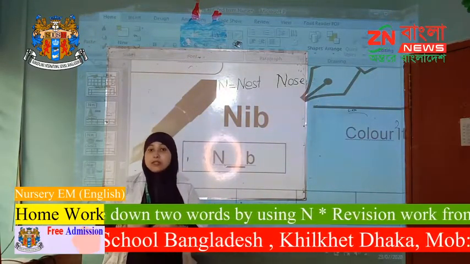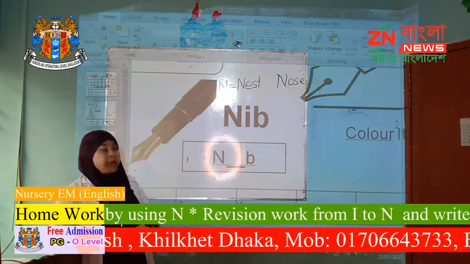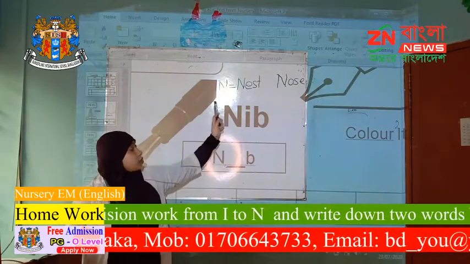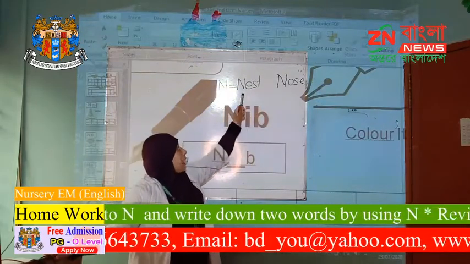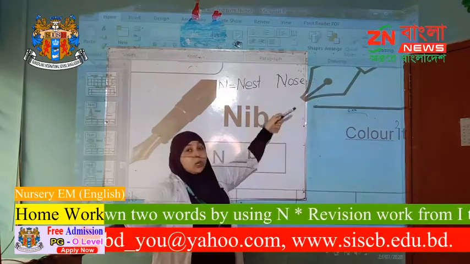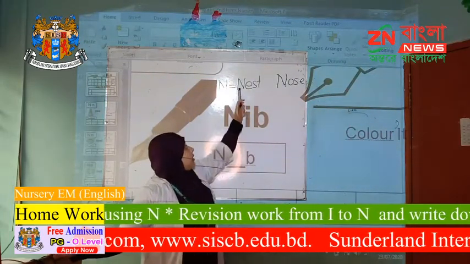Such as in our school we did like this in our homework copy. So this is our today's homework. Write 2 words with N. Nest, nose. N-E-S-T, nest. N-O-S-E, nose.